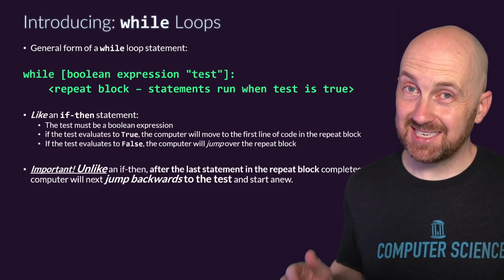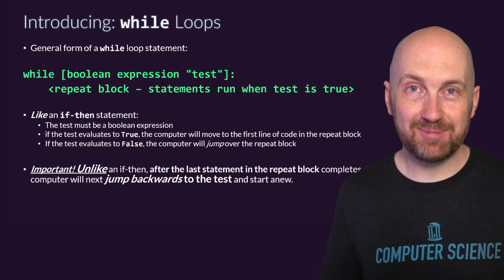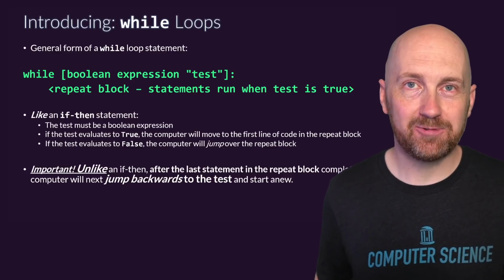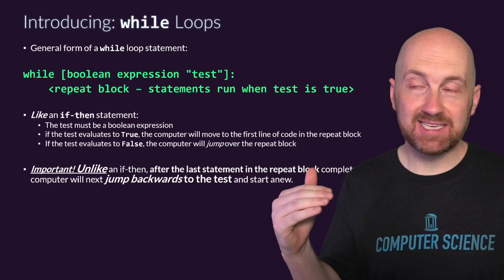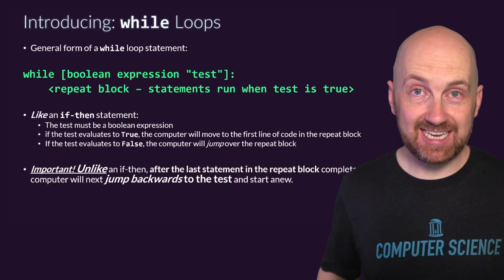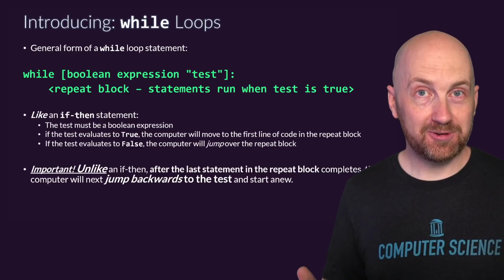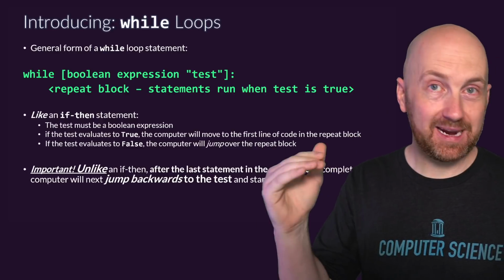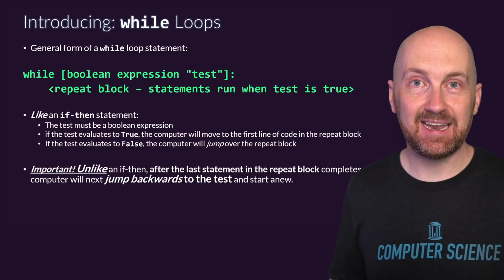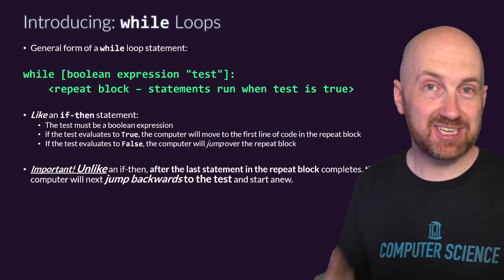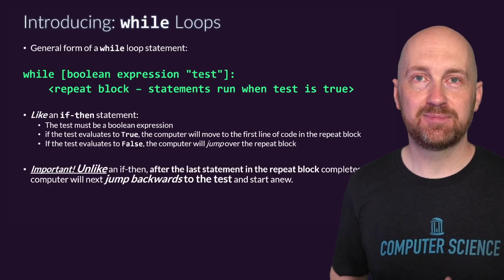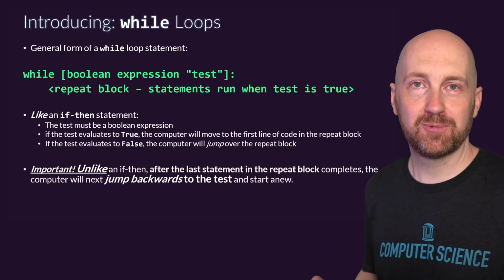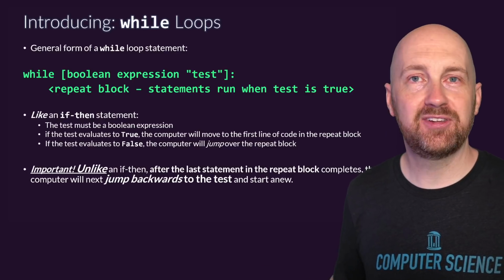Unlike an if, this is the big special feature that's incredibly cool and insanely powerful. When we reach the end of the repeat block, we jump back up to the top, and at that Boolean expression, we're going to test it again. We go through the repeat block. When we reach the end of it, boom, we jump back up to the top, and we're going to test that again. And we're going to keep doing this. The computer is just going to keep looping and looping and looping until that test becomes false, at which point we're going to jump past the block and continue on in our program.